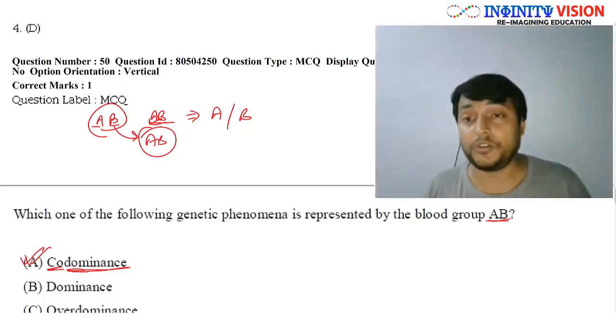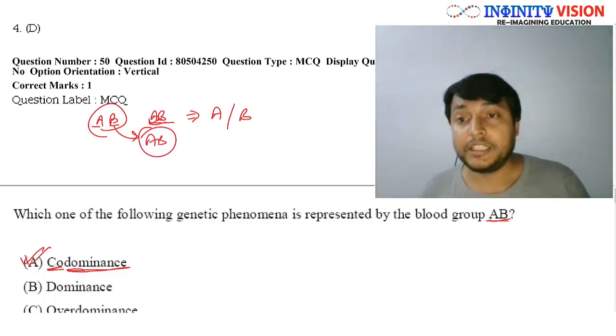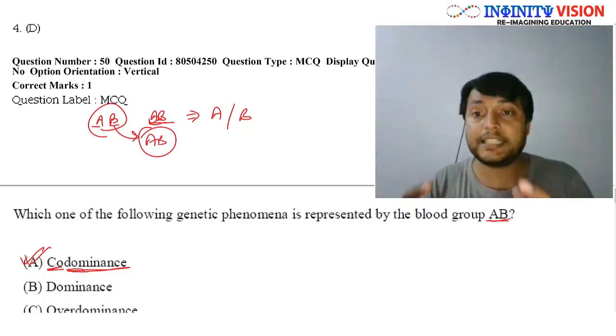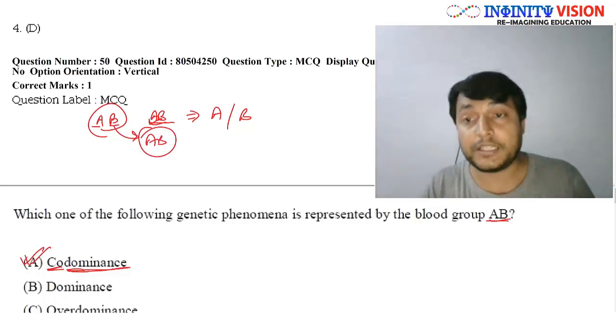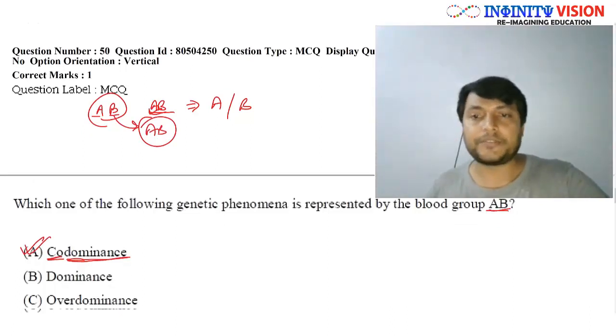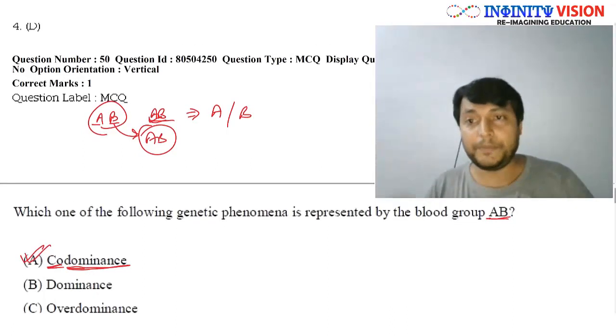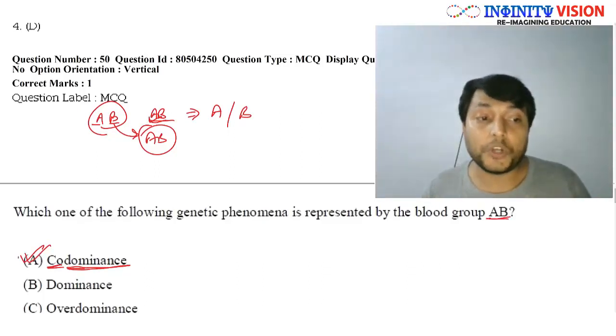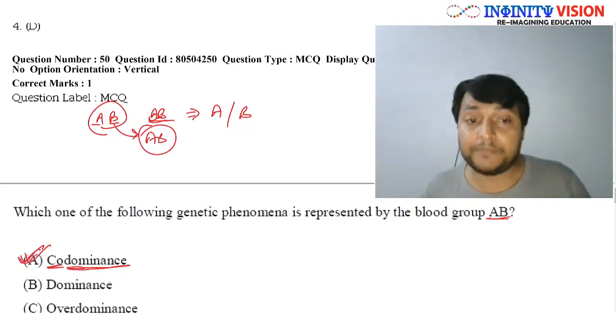Incomplete dominance we see in the case of Antirrhinum, where red and white flowers blend to give a third character, that is a pink flower. Okay, so all this we will see again in genetics. As of now, you just remember that the AB blood group or ABO type of blood group that is found in humans is an example of codominance. Okay, at the same time,